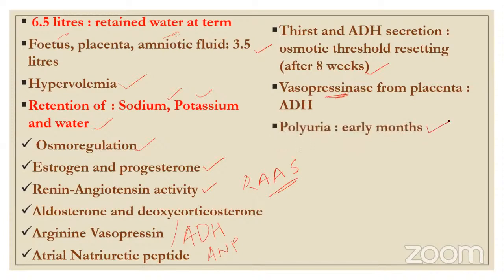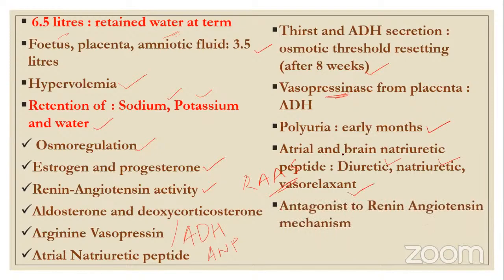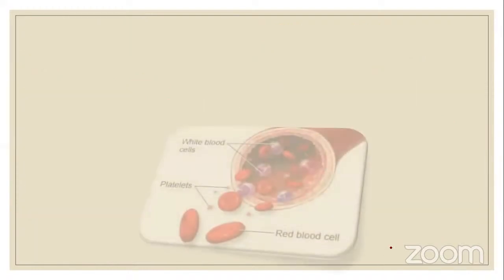There is polyuria in the early months, and after that it becomes static. Atrial and brain natriuretic peptide is secreted, and it is more in pregnant women. It acts as a diuretic, a natriuretic, and a vasorelaxant. ANP and BNP are antagonists to the renin-angiotensin-aldosterone mechanism.